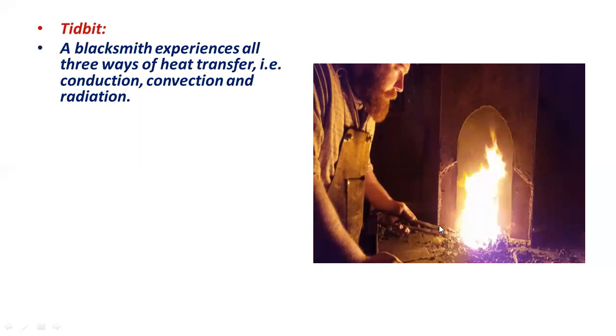Then the air which gets warm from this heat goes up, so that is convection. And the heat which the blacksmith is feeling is radiation.